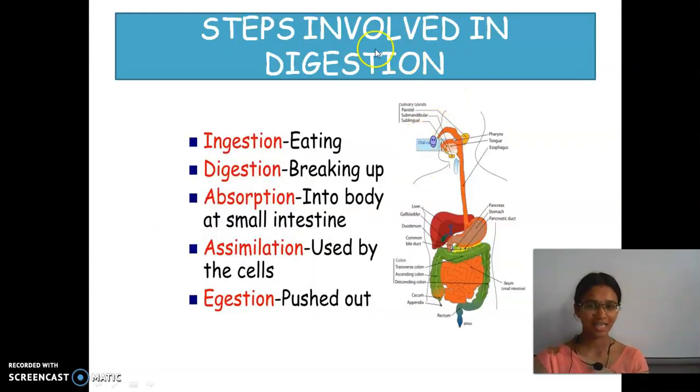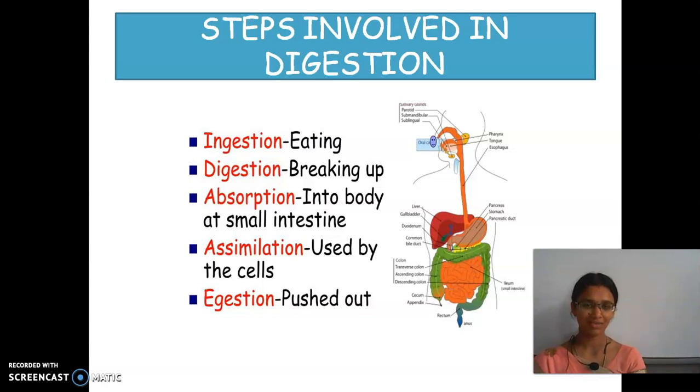As I said in the last class, how many steps are involved in the process of digestion? There are mainly 5 steps. What is the first step?